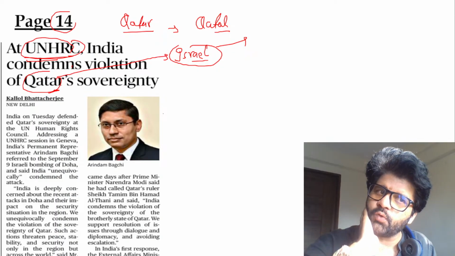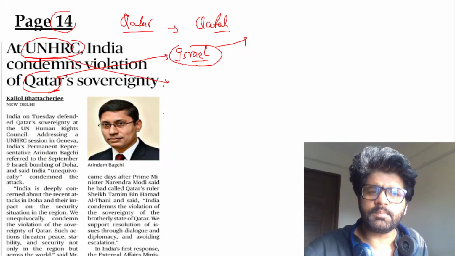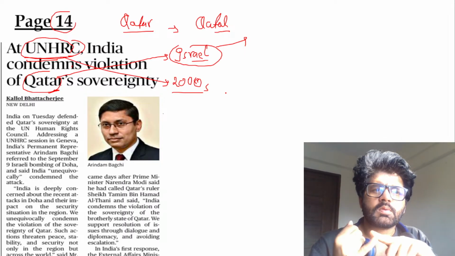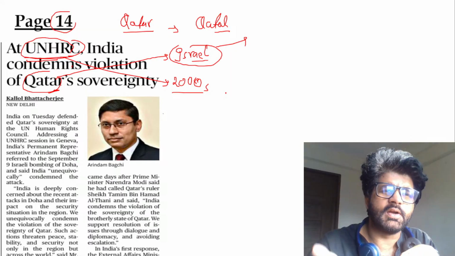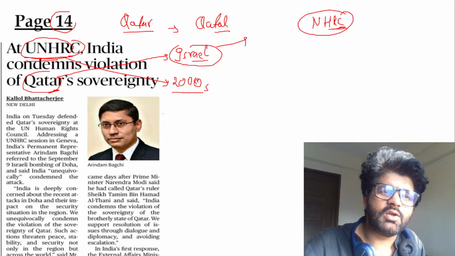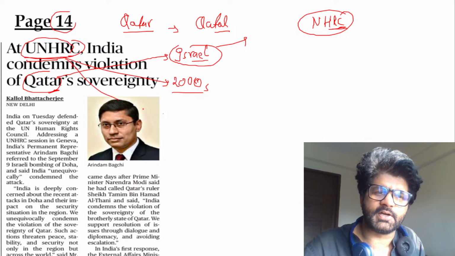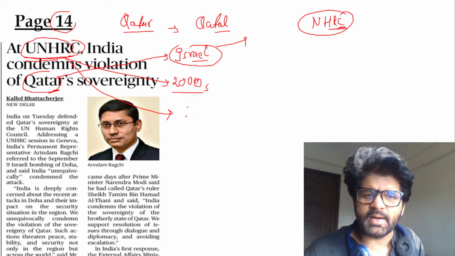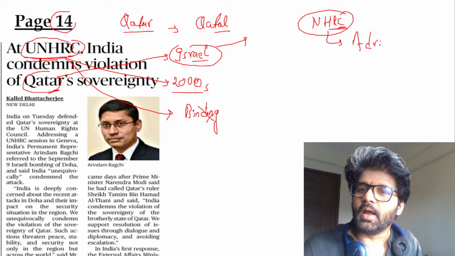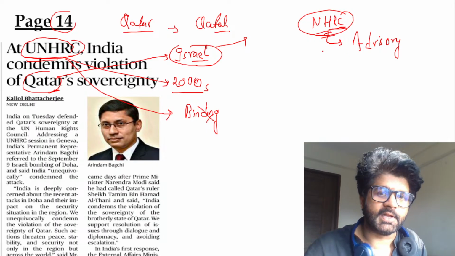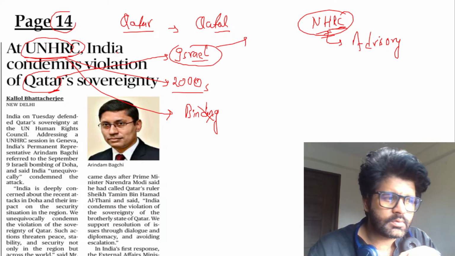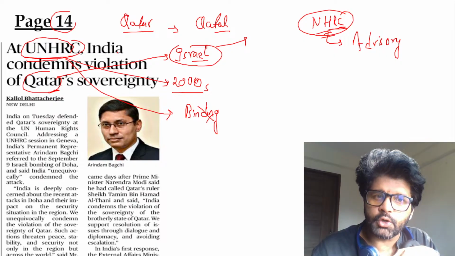At UNHRC, India condemns violation of Qatar's sovereignty. So the United Nations Human Rights Council, created in the 2000s, is just like the NHRC you have at the national level, the National Human Rights Commission. At UN level you have UNHRC, which looks into human rights violation cases. Are their recommendations binding? The answer is no. Advisory, just like NHRC. And we call NHRC a toothless tiger. UPSC has asked questions on NHRC. Similarly, UNHRC's recommendations are also not binding, but they look into human rights violations.